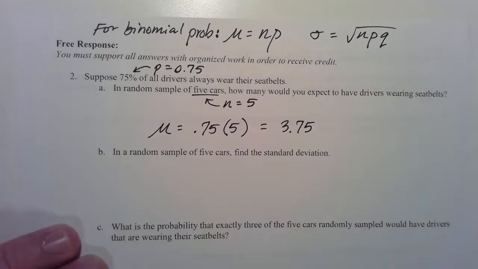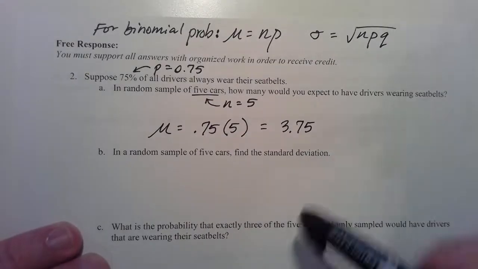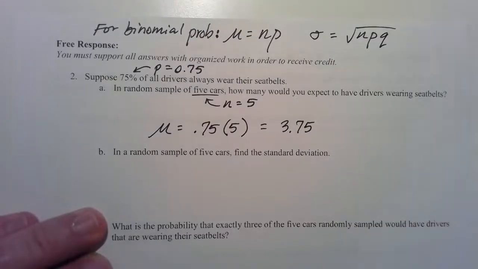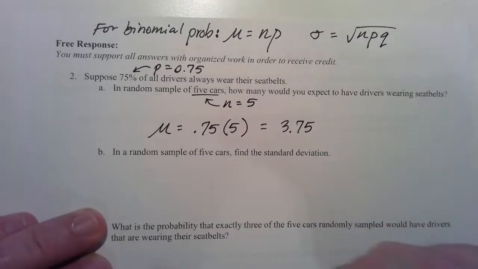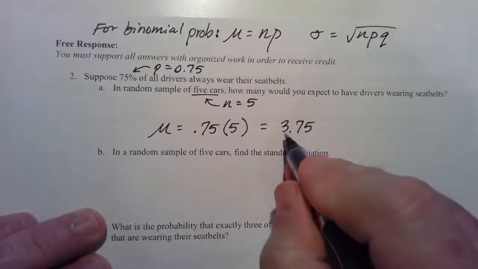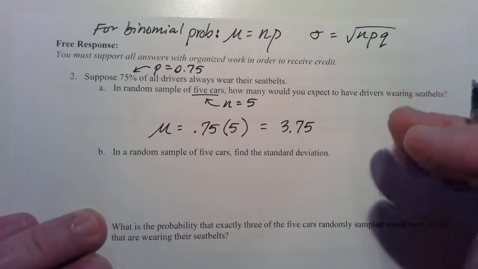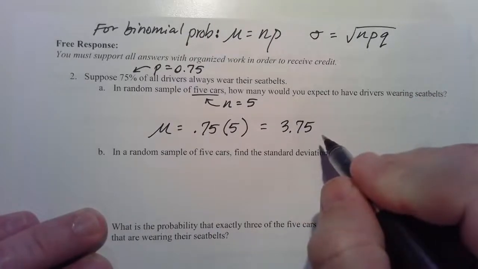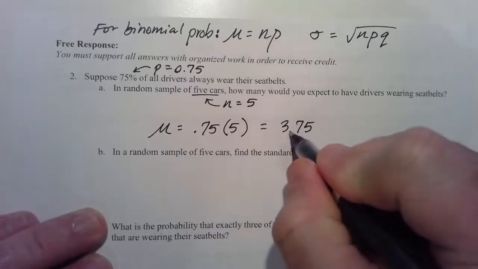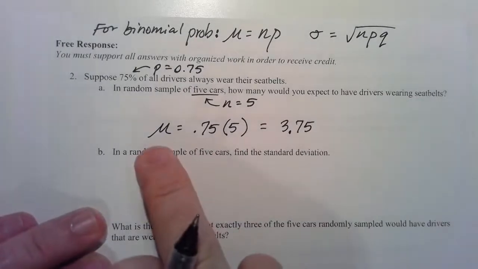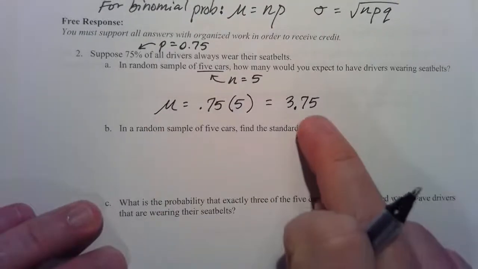And sometimes people multiply everything by 100 and say, well, what does that mean? Out of 100 drivers, whatever. Actually, I don't want to mess this up. This is out of 5 drivers, it'd be 3.75. So that'd be out of 500 drivers, you'd expect 375. But it's okay. I just reiterate, it's okay to have a decimal for discrete data when we're calculating mean. Do not round this to 4.